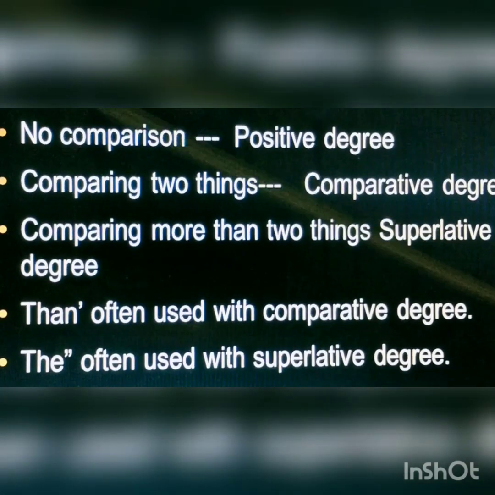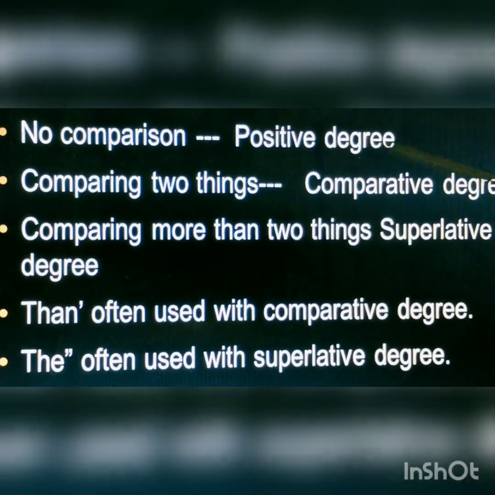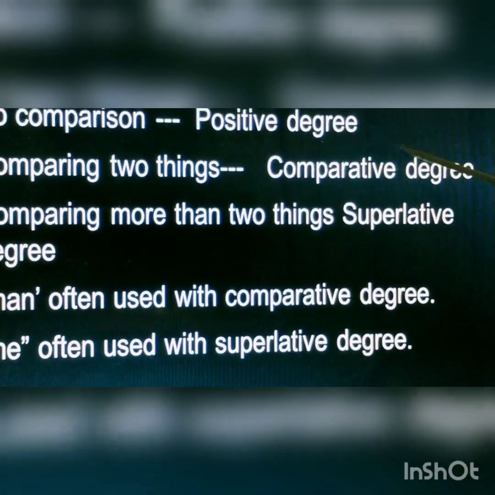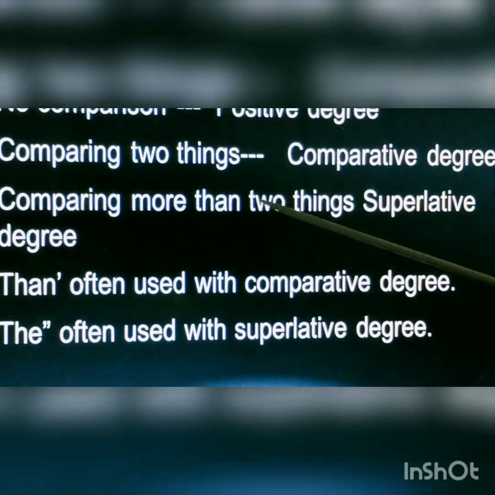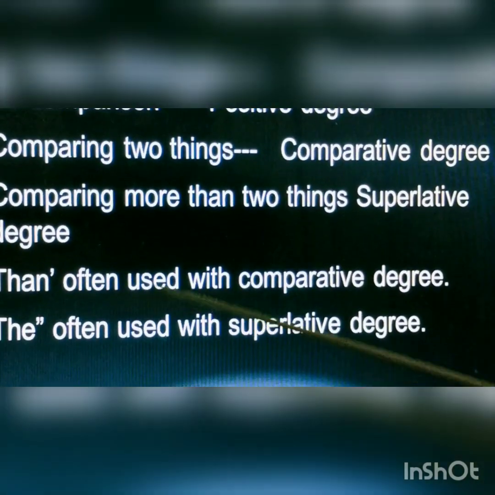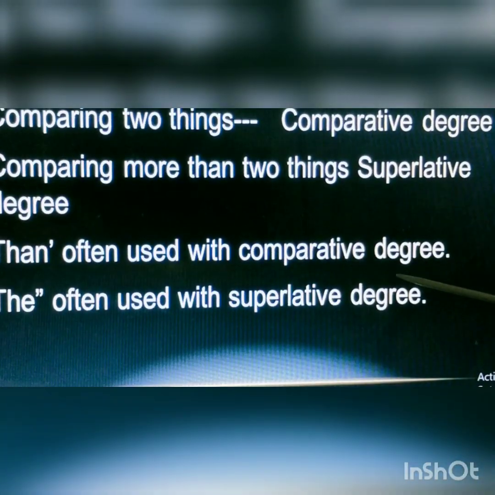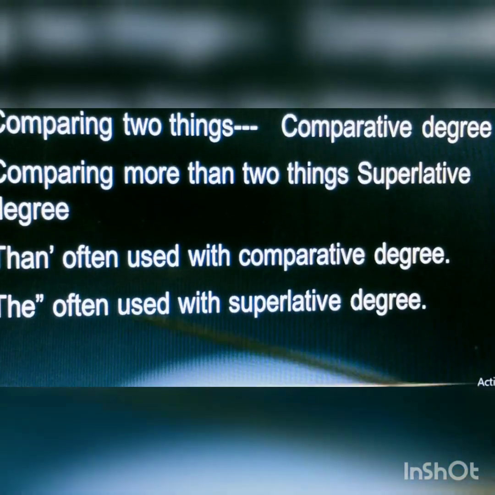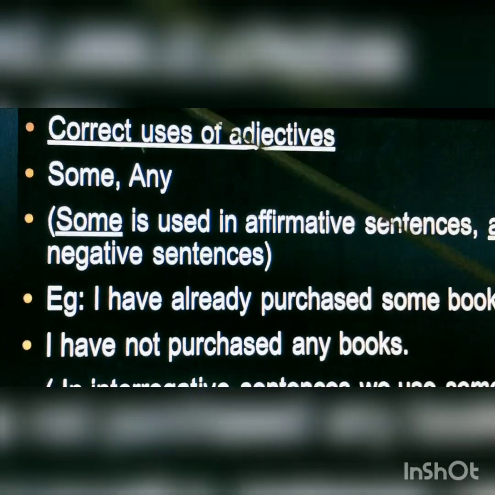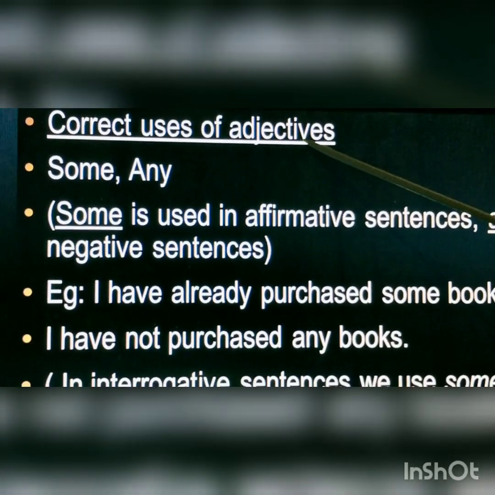We will recall all: no comparison, then positive degree; comparing two things, comparative degree; comparing more than two things, superlative degree; then often used with comparative degree, the often used with superlative degree. We will learn correct uses of adjective.